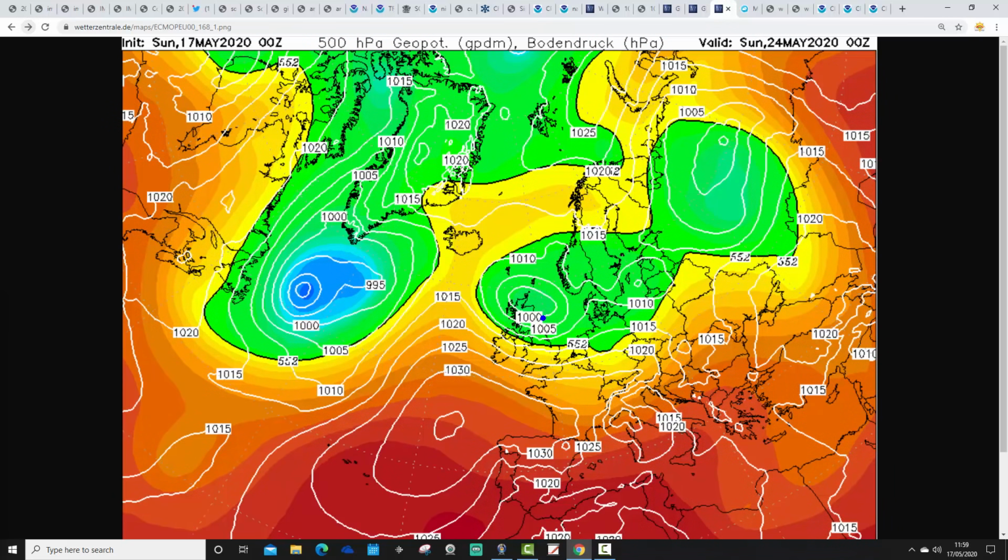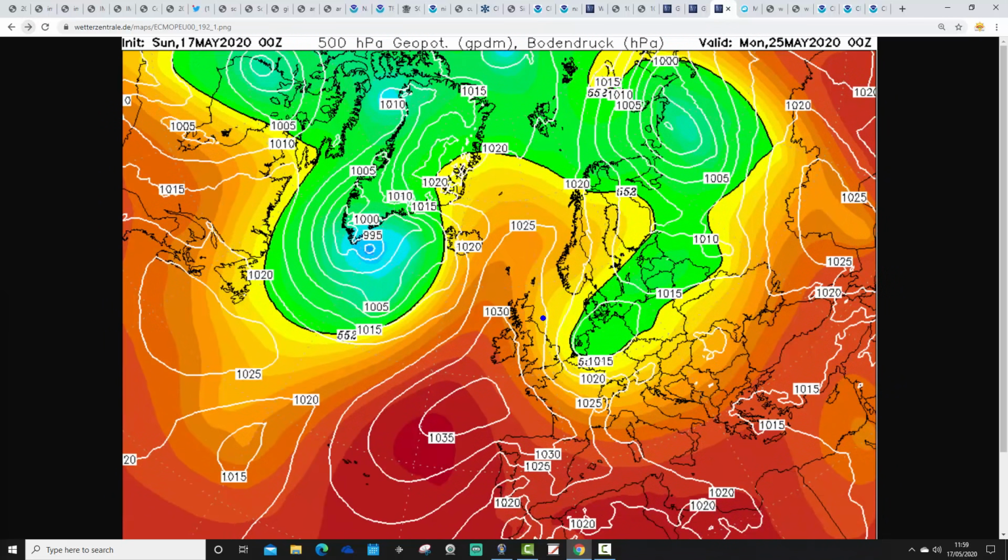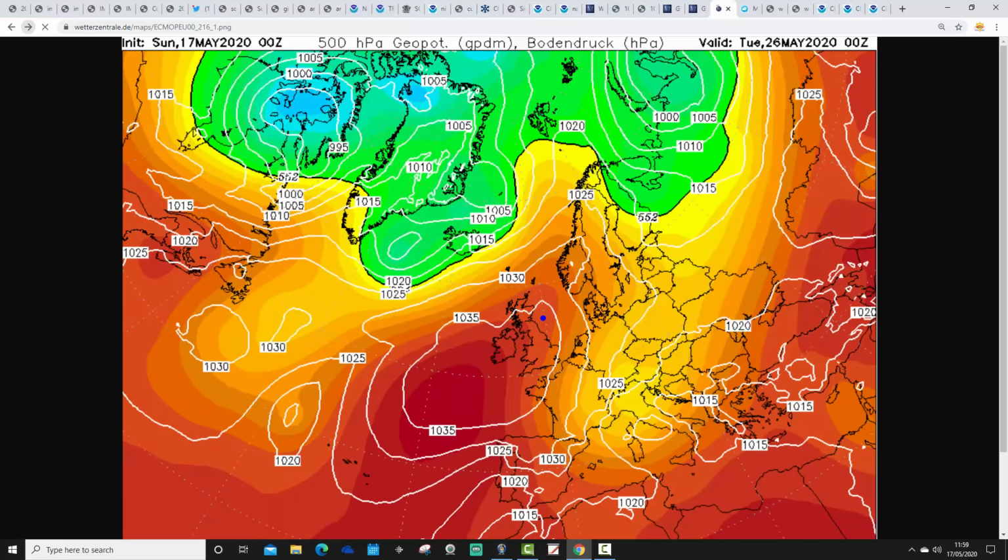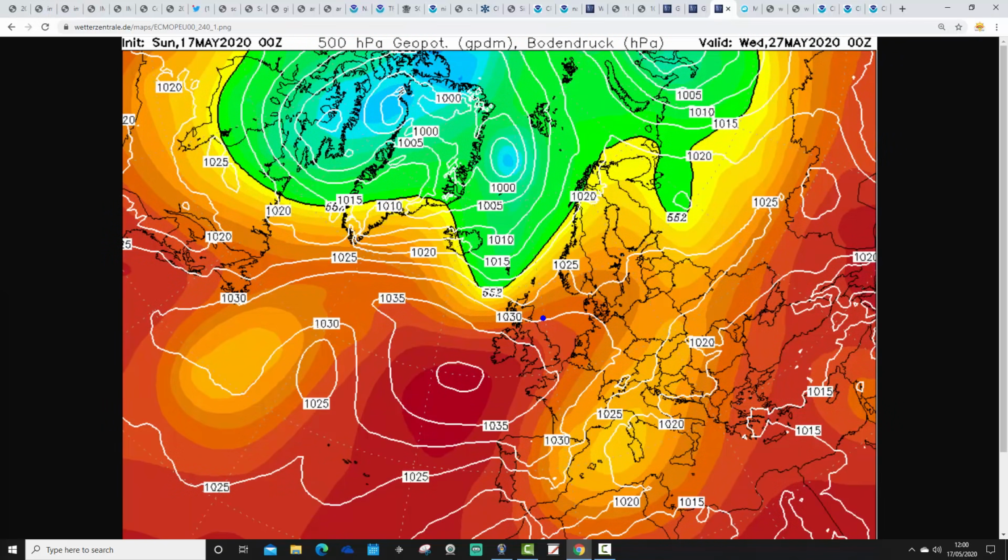And into the bank holiday weekend, actually the ECM is looking rather cooler and more unsettled. It's not really until bank holiday Monday that the Azores high begins to start to reach back up from the southwest. But it doesn't take long. By the time you get through to Tuesday, 26th of May, just beyond bank holiday weekend, we are definitely back under that ridge of high pressure from the Azores, bringing lots of dry and fine conditions once again.